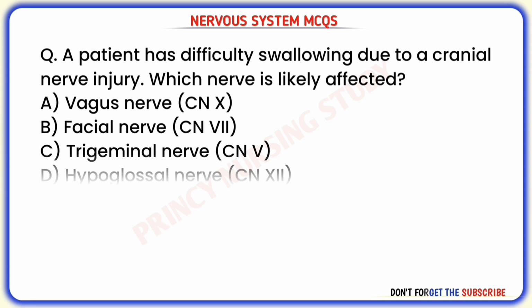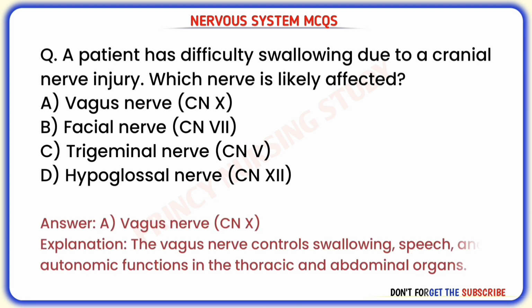Next question. A patient has difficulty swallowing due to a cranial nerve injury. Which nerve is likely affected? Correct answer is A. Vagus nerve, CN X. The vagus nerve controls swallowing, speech, and autonomic functions in the thoracic and abdominal organs.